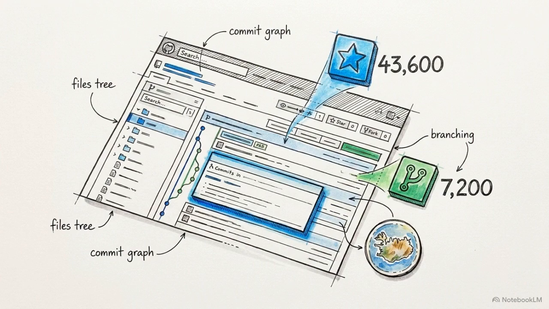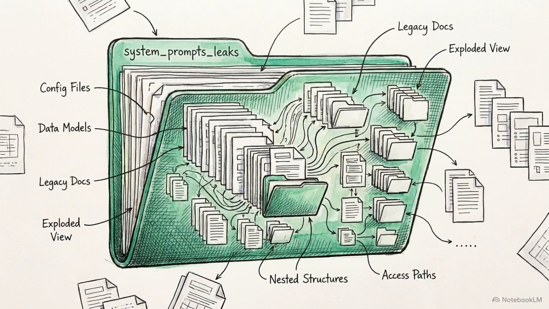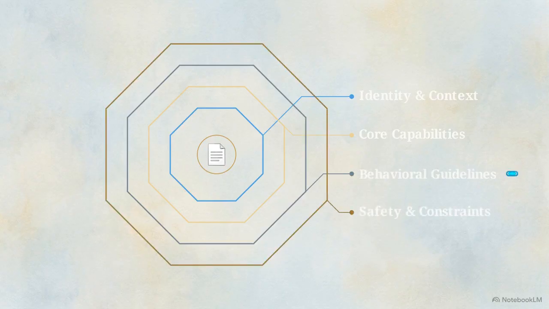On GitHub, a repository maintained by a developer in Iceland has amassed over 43,600 stars and 7,200 forks. This archive, known as System Prompts Leaks, contains the precise internal instructions that govern commercial artificial intelligence. These instructions are the system prompts, the foundational architecture for an AI model.